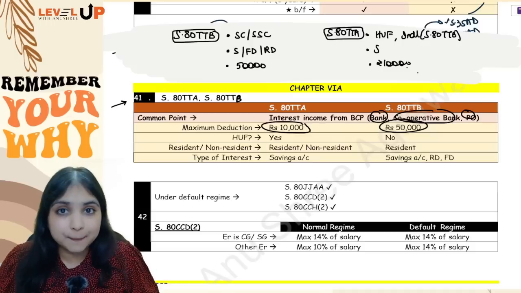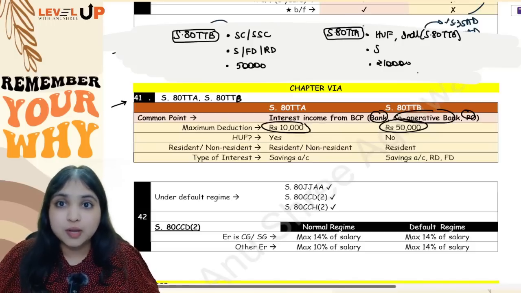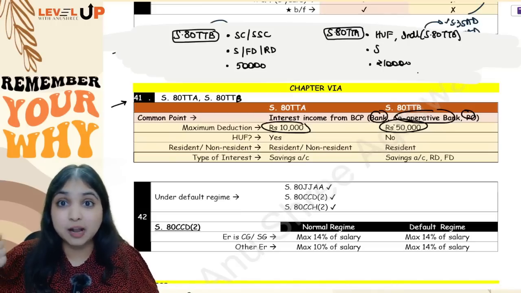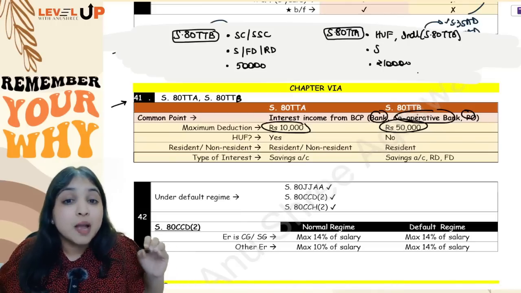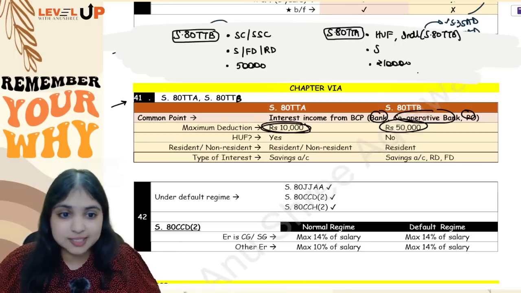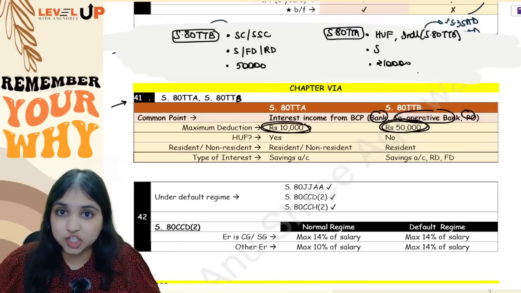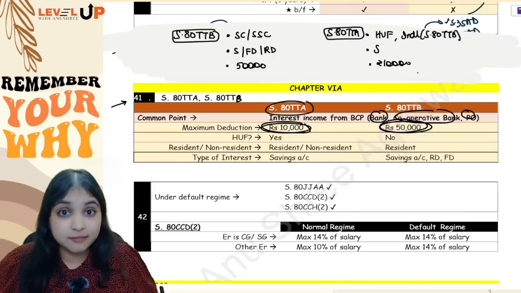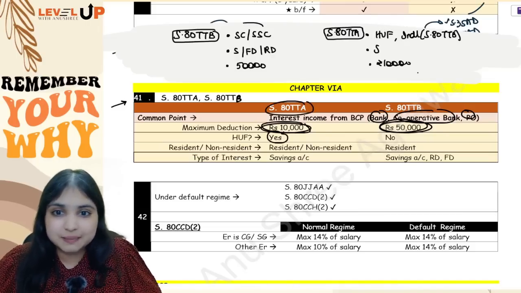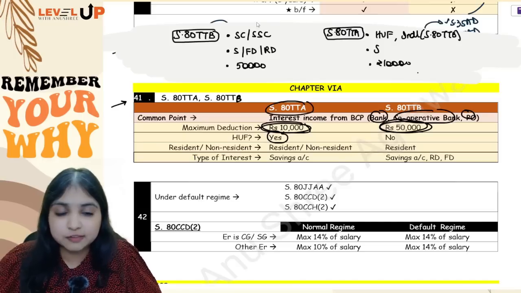Now let's try to compare. See what is common between the two. In both of them I am covering interest income from BCP, bank, cooperative bank and post office. Okay, but what are the differences? Difference number one, in 80TTA maximum deduction is 10,000, 80TTB maximum deduction is 50,000. In 80TTA we are covering HUF also, but in 80TTB we are not covering HUF, only individual we are covering.